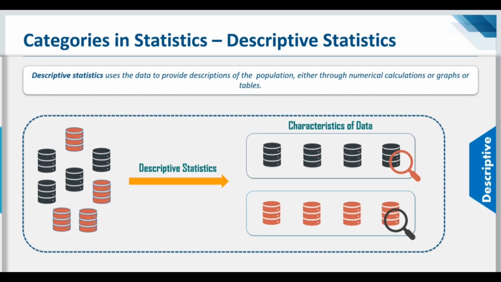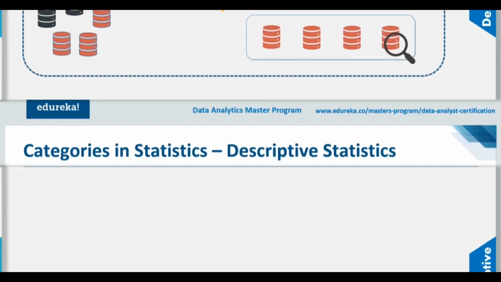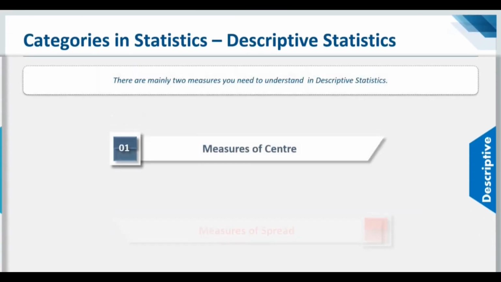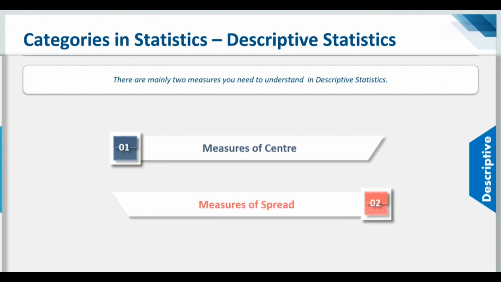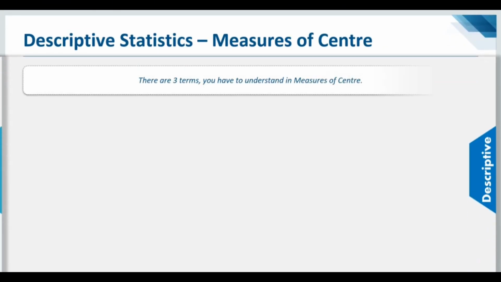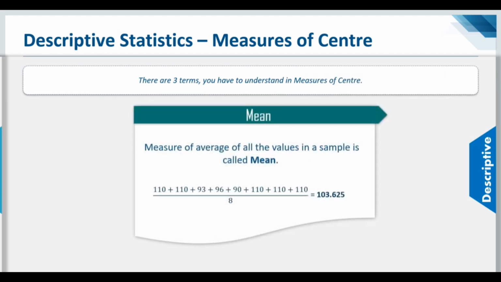Now, when I say central tendency, I mean that a particular graph represents the distribution of the mean or the measure of spread, depending on what kind of graph you're using. So for that, you have to understand a few measures in statistics: the measures of center and the measures of spread. Talking about the measures of center, there are mainly three terms that you need to understand, which are the mean, median, and the mode.